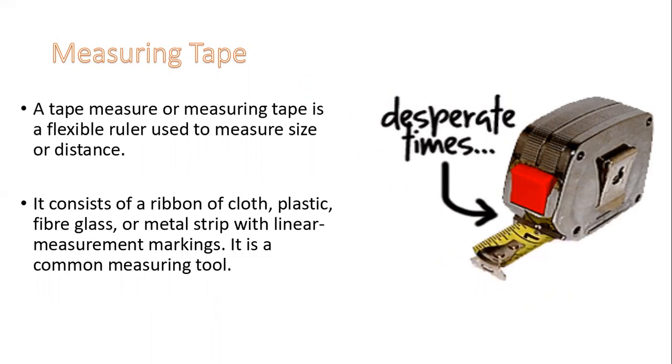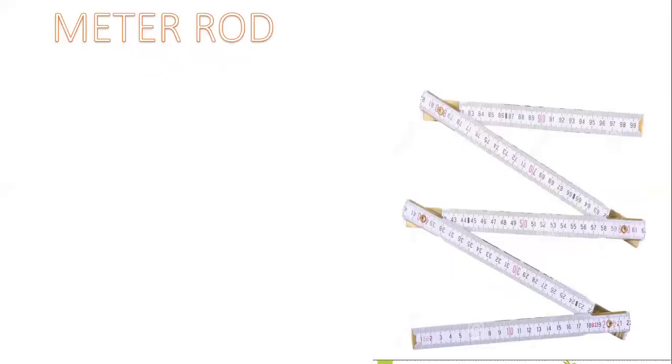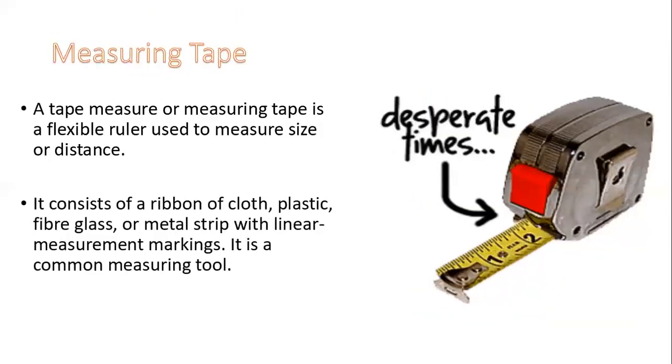It is made from cloth, plastic, fiberglass, or a metal strip, but must be flexible. Its least count is 1 millimeter, and it is available in different ranges.